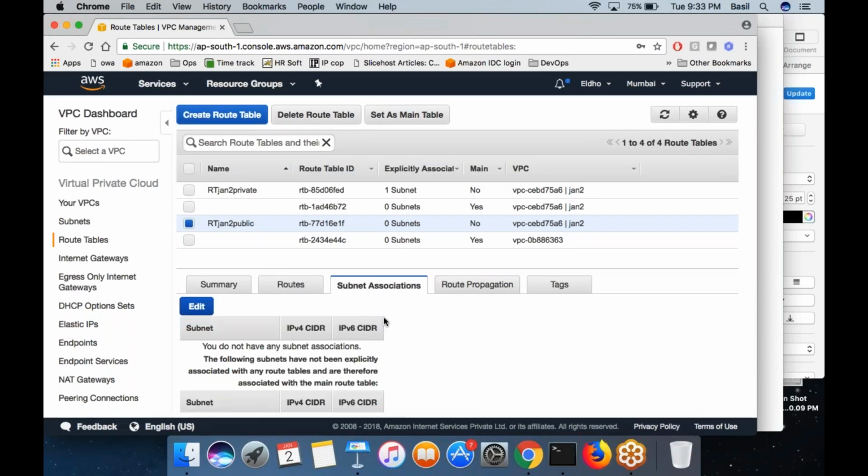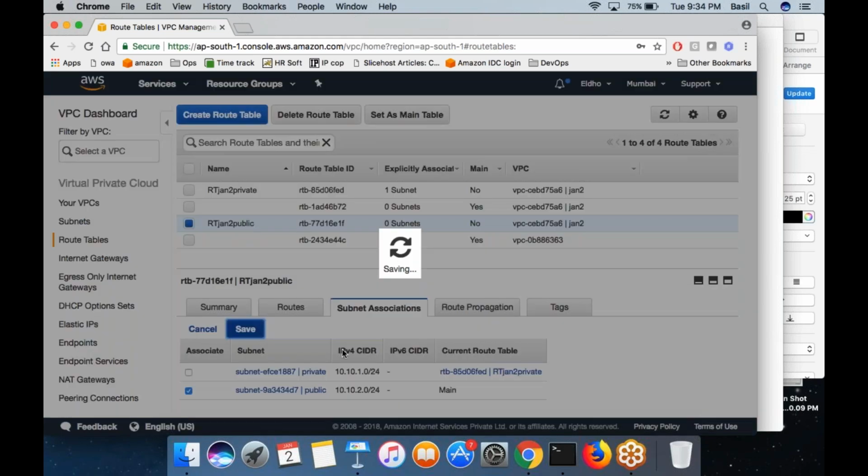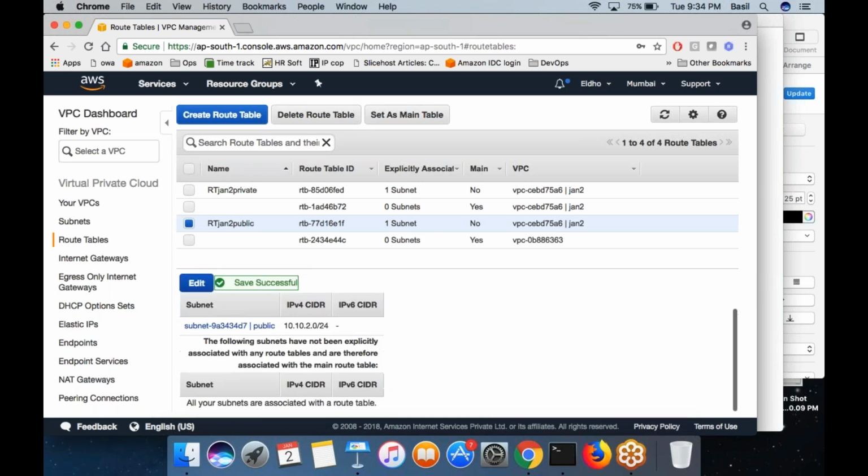Now click on the subnet associations button. Click on the edit tab over here. Then you need to select the public subnet. Select the public one. Click on save. That's it. Now you have attached your routing table with the public subnet.